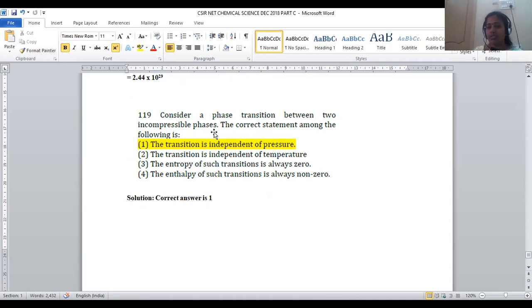Phase transition may not be possible, so the transition is independent of pressure. That is the right statement because within the problem they mentioned incompressible phases. Two incompressible phases, so the pressure term will not have any impact on this phase transition. So for question number 119, the right answer will be option number 1 itself, right?